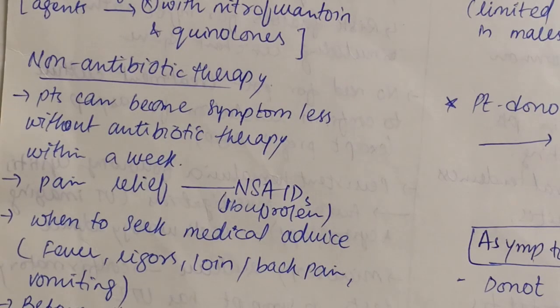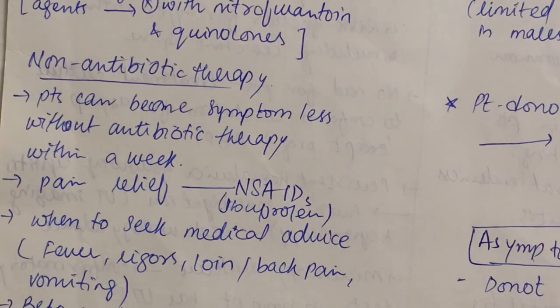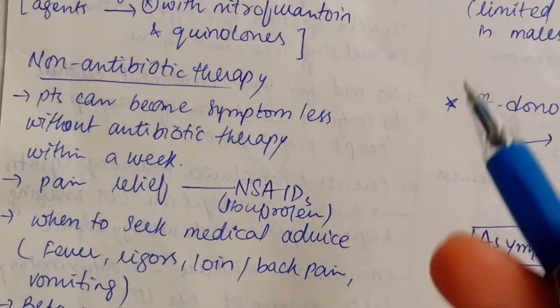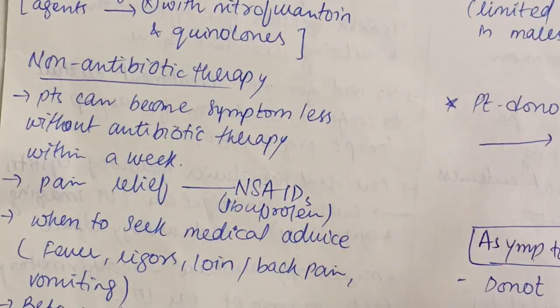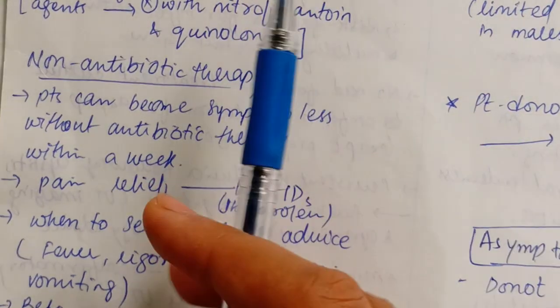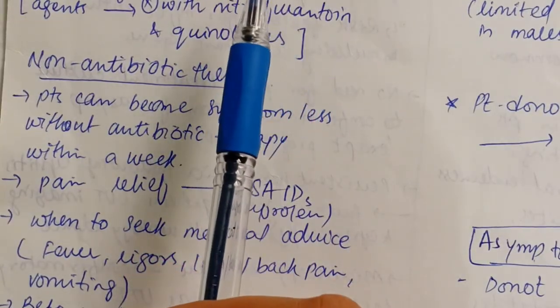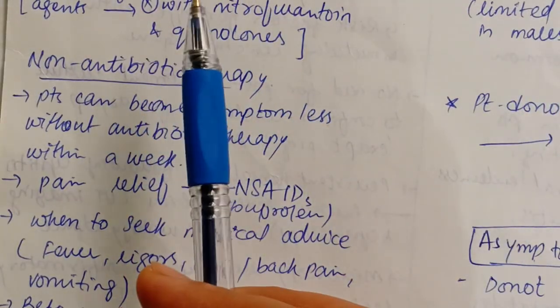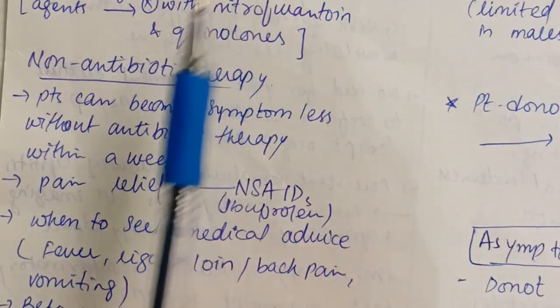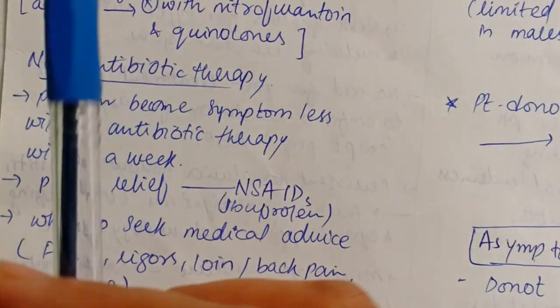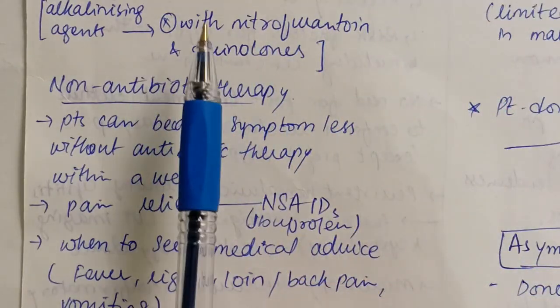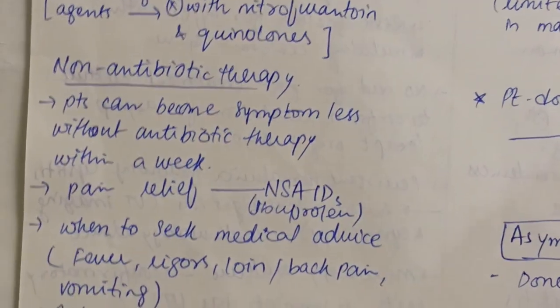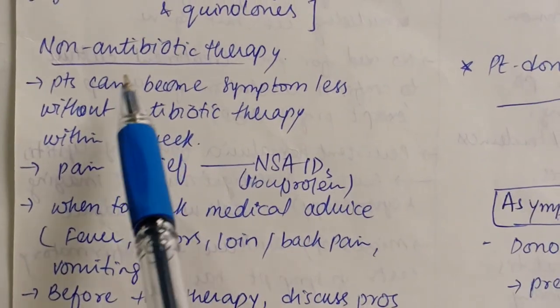Cranberry juice, alkalinizing agents, and such products are practiced by some GPs, but they do not have any supportive evidence. So you cannot mark these options for the treatment or supportive treatment of UTI. Also, alkalinizing agents are contraindicated with nitrofurantoin and quinolones. So first of all, we are going to administer the non-antibiotic therapy.